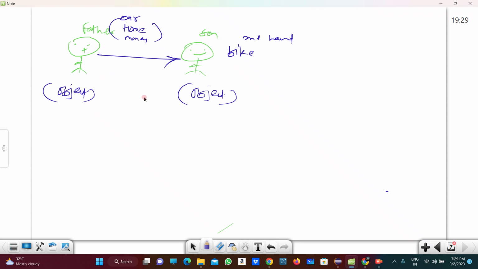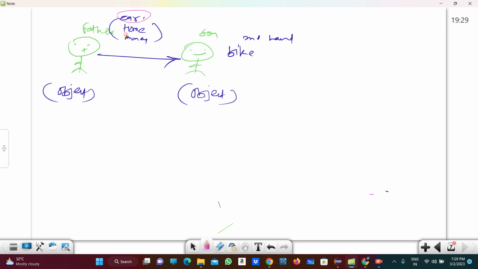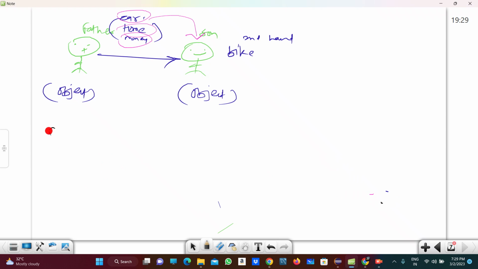Here the son is acquiring the properties the father has: car, home, and money. The son inherited those properties. That is nothing but inheritance. I am writing the definition of inheritance here.